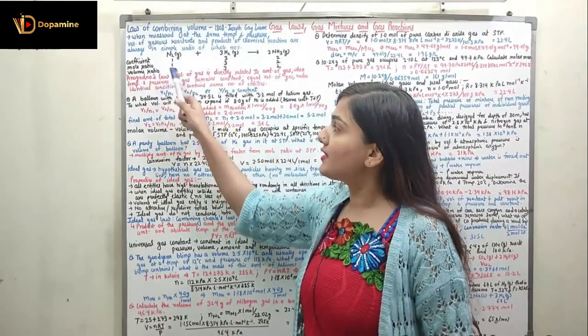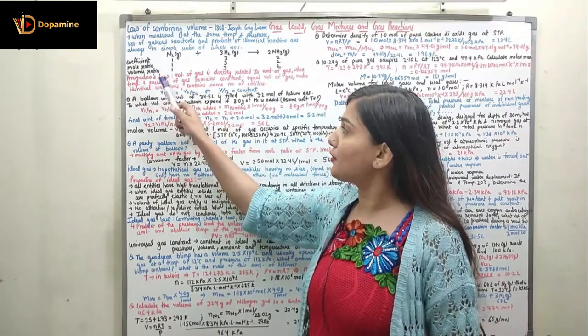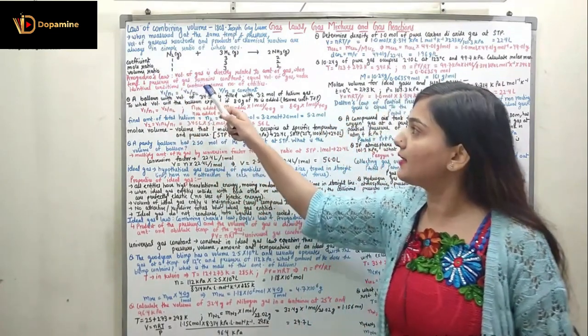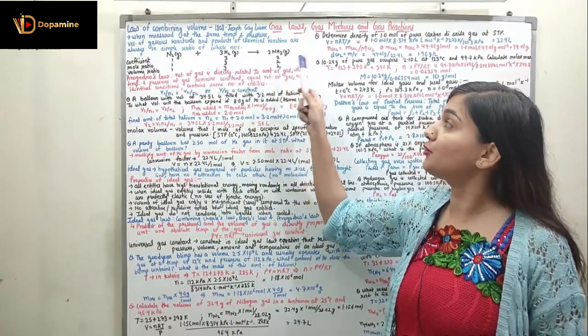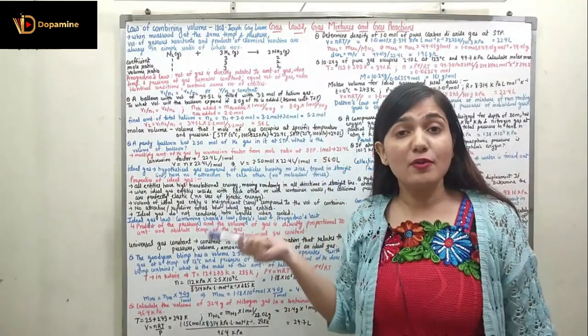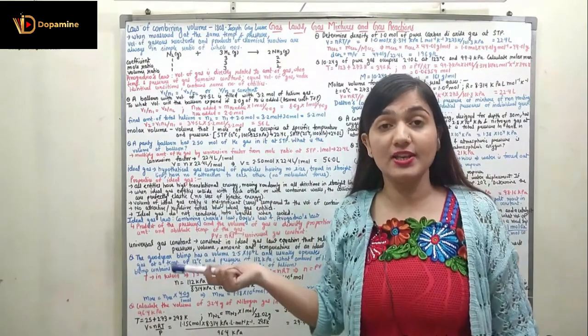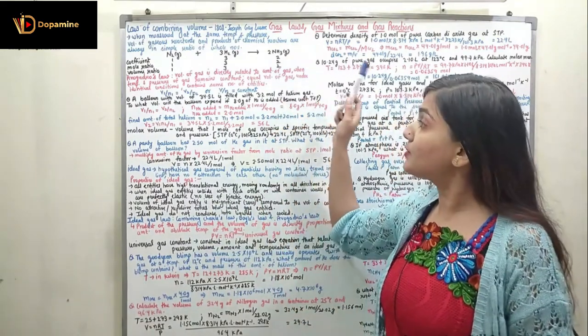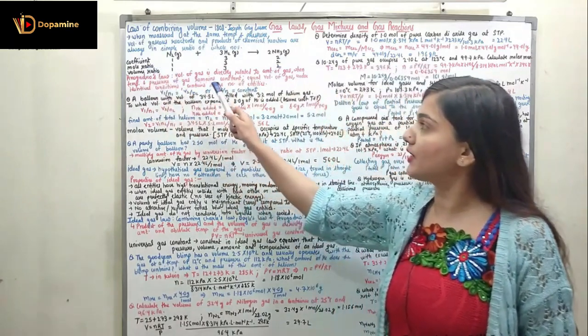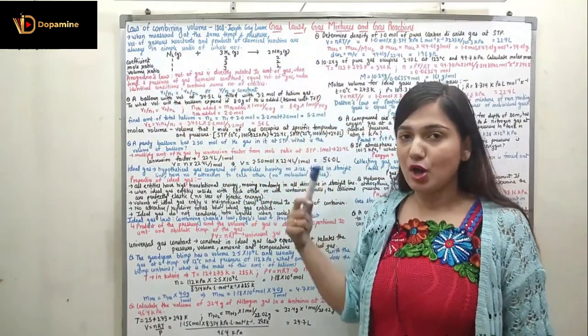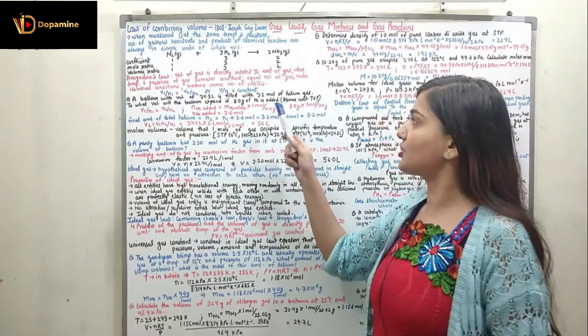So now this is explained by Avogadro's law. Avogadro's law states that the volume of gas is directly related to the amount of gas. What is the amount of gas? The number of moles of the gas. So volume of gas is directly related to the number of moles of the gas when the temperature and the pressure of the gas remain constant. I am not varying the temperature and pressure.